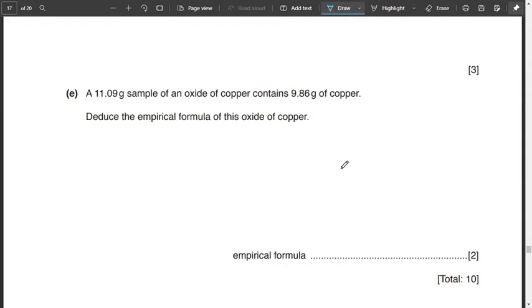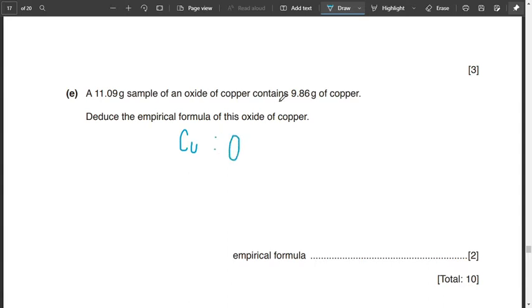So moving on to part E: 11.09 gram of an oxide of copper contains 9.86 gram of copper. Deduce the empirical formula of this oxide. So we can understand it in such a way that copper and oxygen are together, copper oxide, Cu and O.